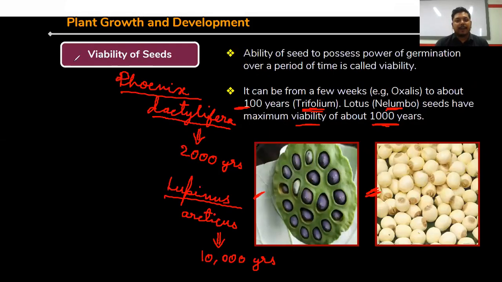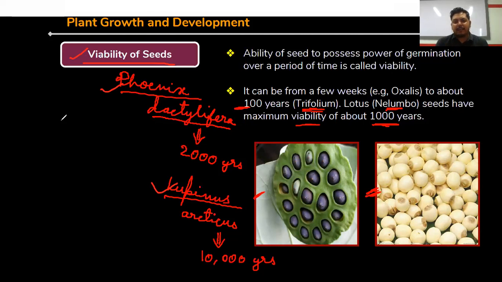Now the viability of the seeds. Clear? What is the meaning of viability? Already you have learned about the pollen grains in sexual reproduction of flowering plants, that after their production they can stay viable for a minute, for an hour, for a month, for a year. So it varies from plant to plant.